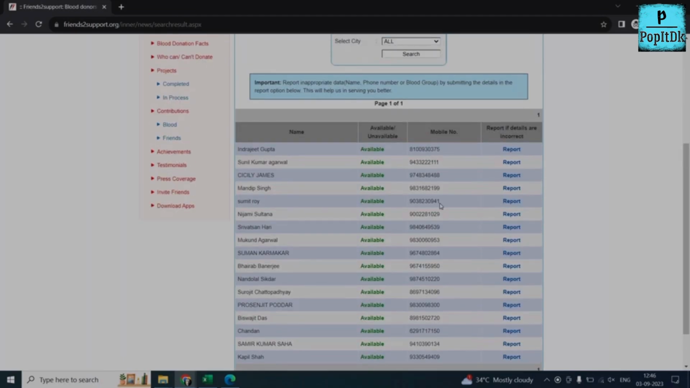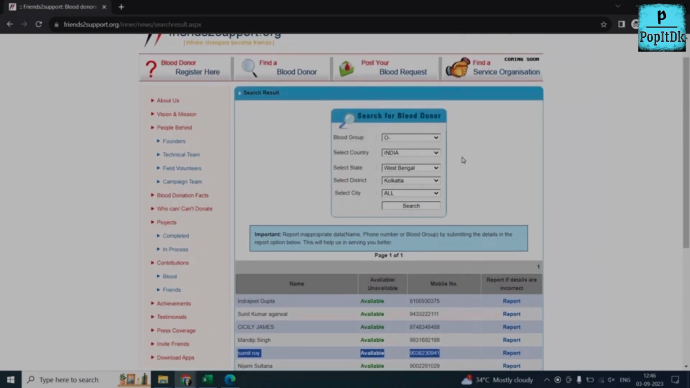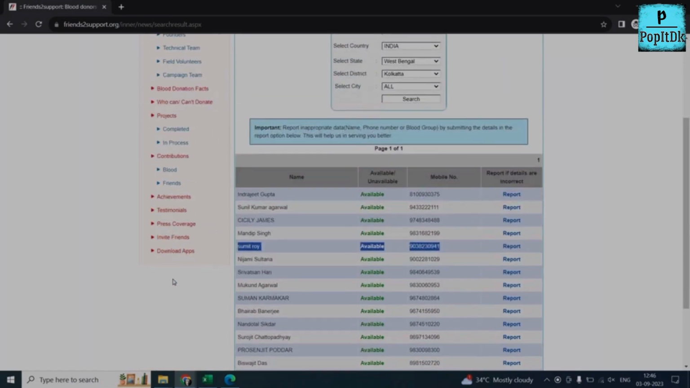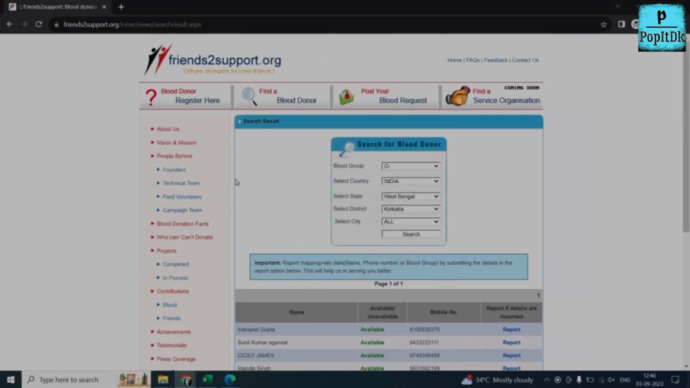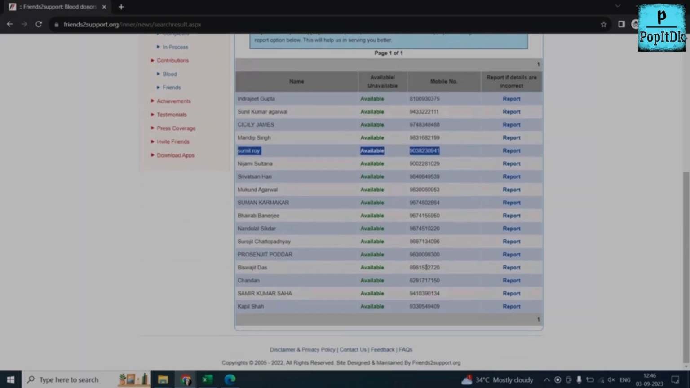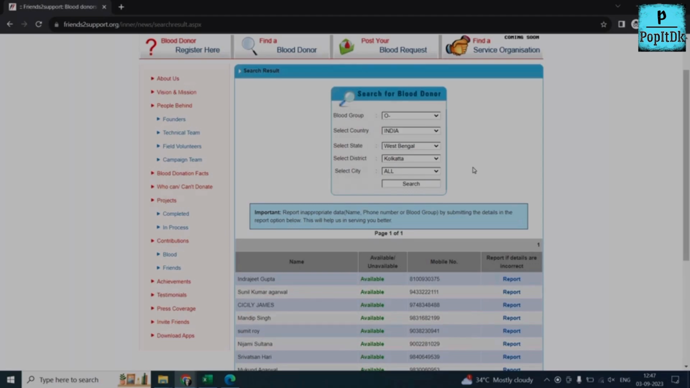At the same time, if any of these contacts is wrong, you can report it. That means this list is constantly getting updated. Not only for blood groups, you can also find the details of plasma donors as well, and there are other options available in this left panel which you can check. Basically, this is a lifesaver. When there is a need and an emergency, all you need to do is dial a few numbers and you will get the details of everybody who is willing to donate.